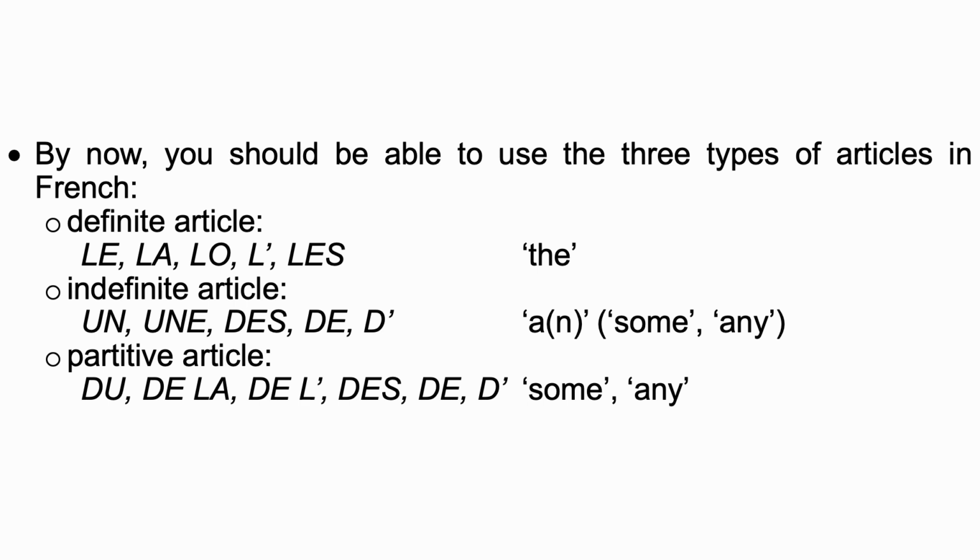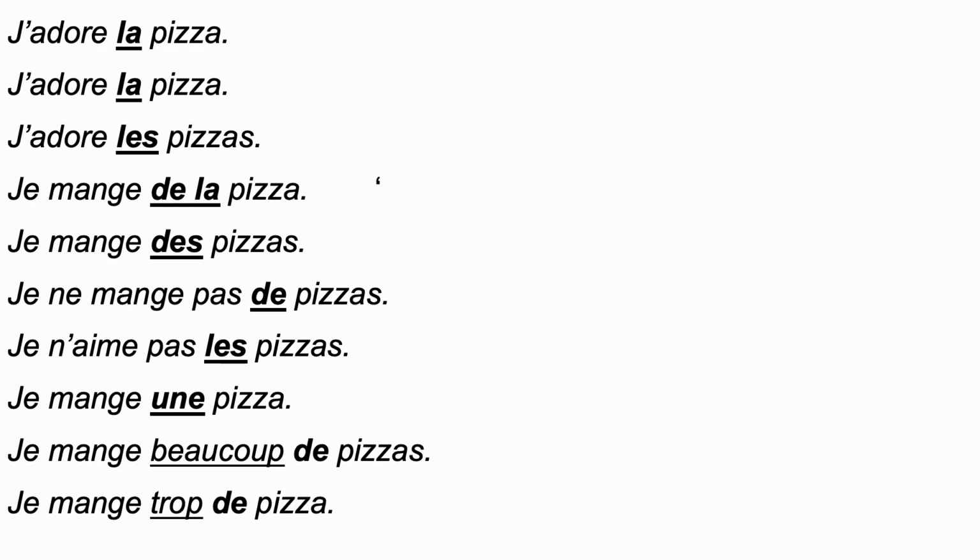The indefinite article: un before a masculine noun, une before a feminine noun, des before a plural noun, de or d' in negative sentences. Partitive article: du in front of a masculine noun, de la in front of a feminine noun, de l' in front of a singular noun starting with a vowel, des in front of plural nouns, de and d' in a negative context. So let's review the meaning of all articles.